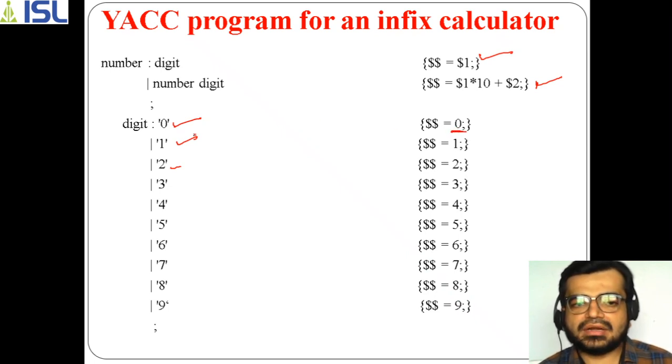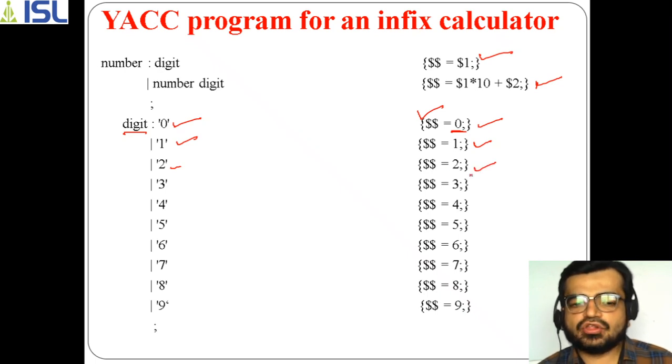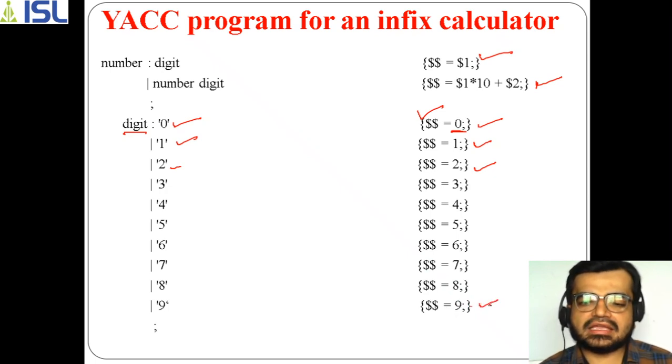But this digit is not yet clearly specified. That's why we need to use $$. So in every line you can observe that $$ equals 0 when the digit is 0, and when the digit is 1, it is $$ equals 1. When the digit is 2, the action performed is $$ equals 2. And so on up to when the digit is 9, it takes the action $$ equals 9.